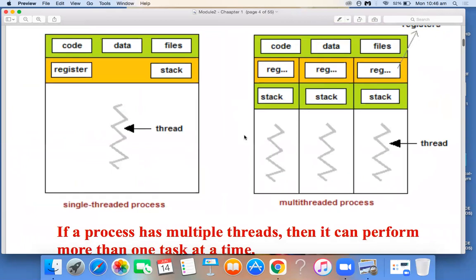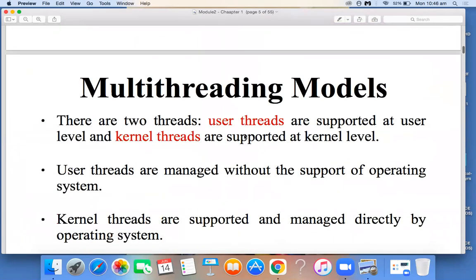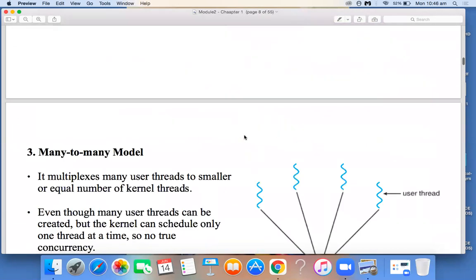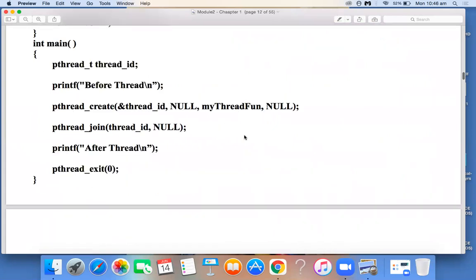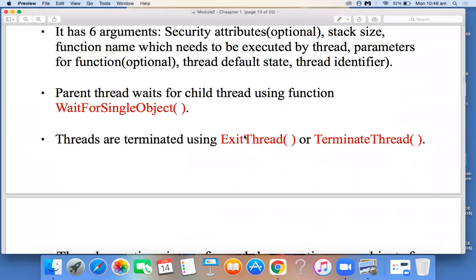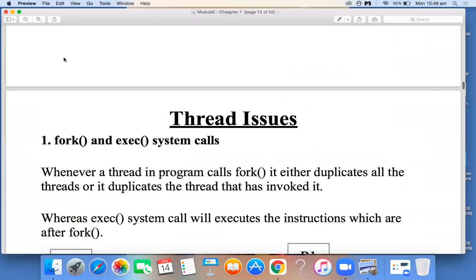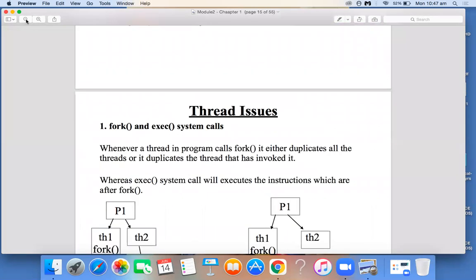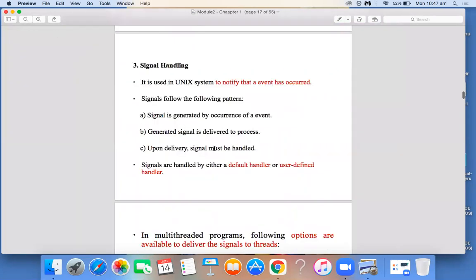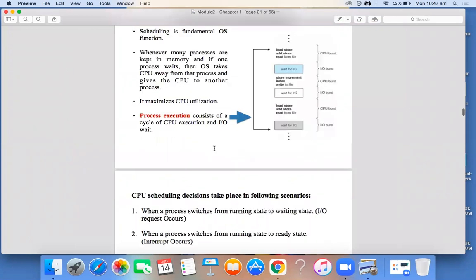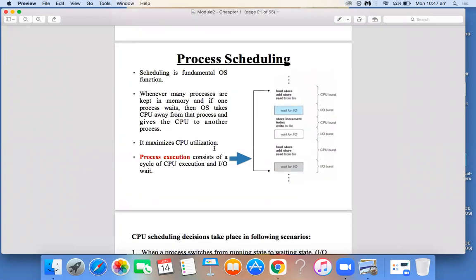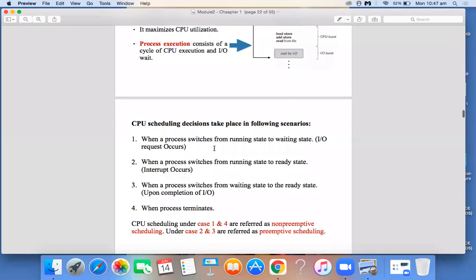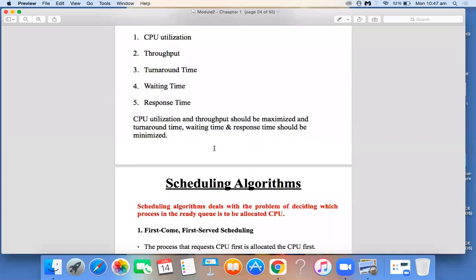I will quickly move on to the scheduling algorithms concept. Okay, so I'll brief out the algorithms we have learned so far in scheduling algorithms.